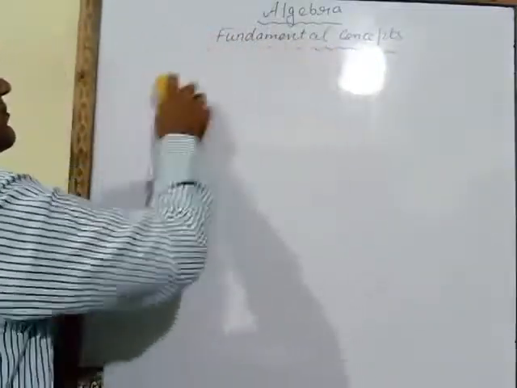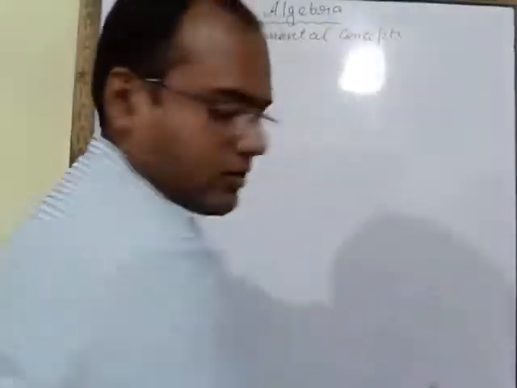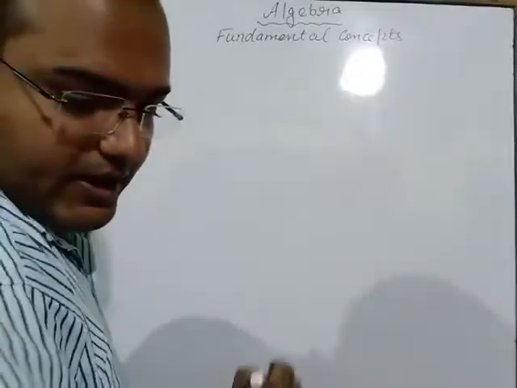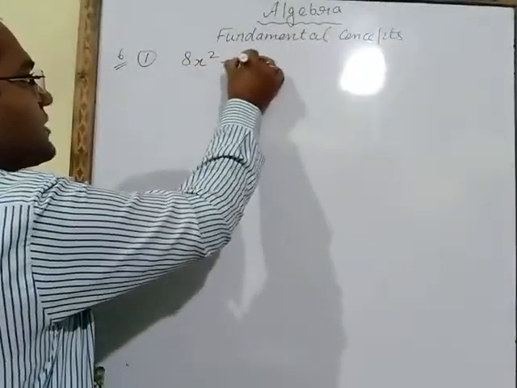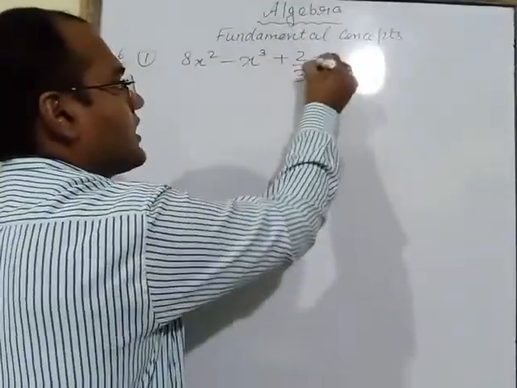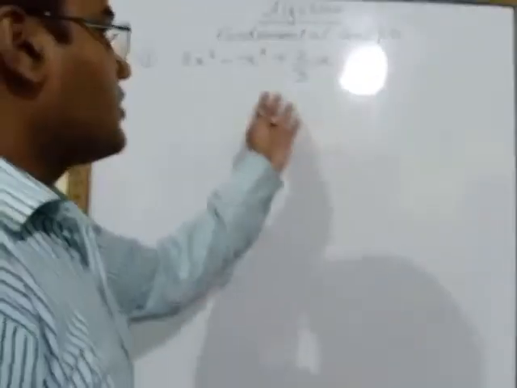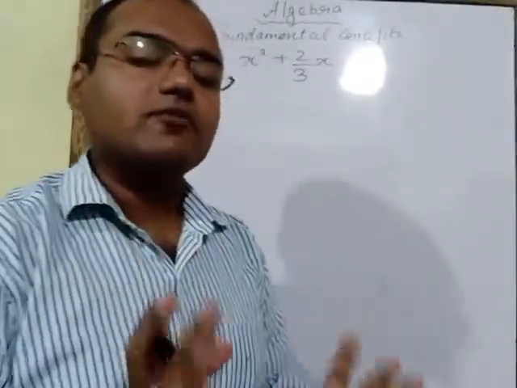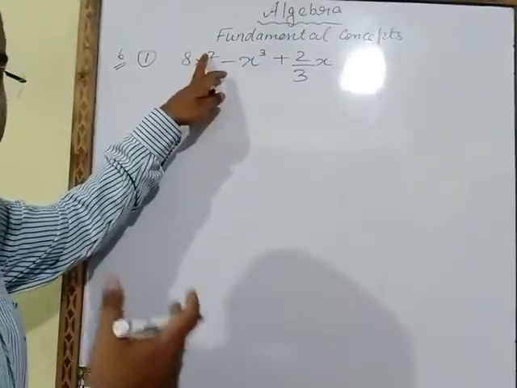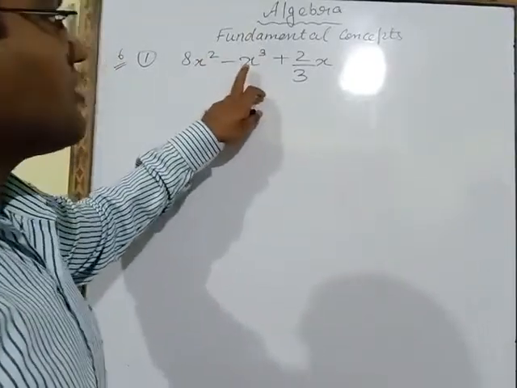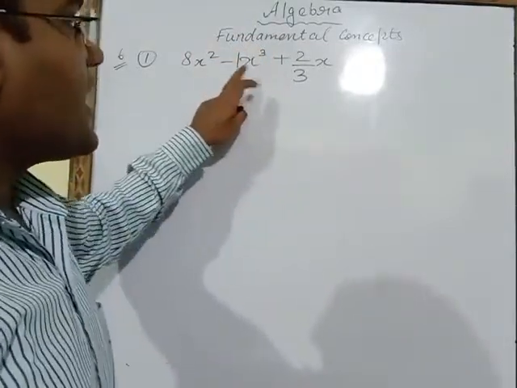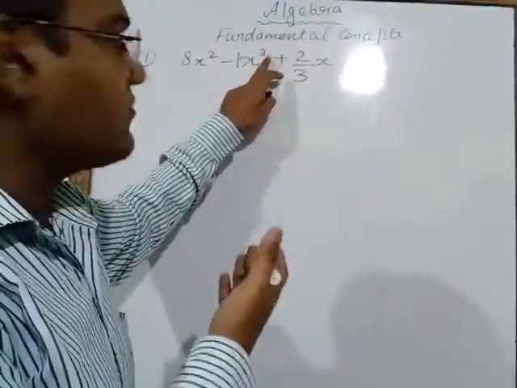Question number 6, first part: 8x square minus x cube plus 2 upon 3x. So we have to check whether it is a polynomial or not, and if it is a polynomial then we have to write the degree also. So this is ax power n and the power is positive. This is also ax power n. Here no number is written, so that means we have to take 1. Ax raised to the power n and the power is positive, plus 3.